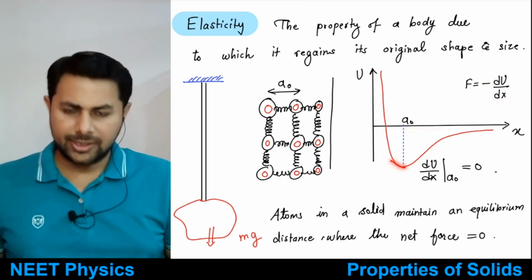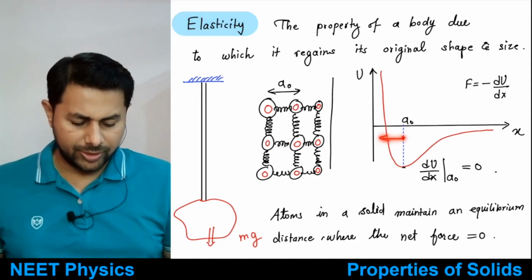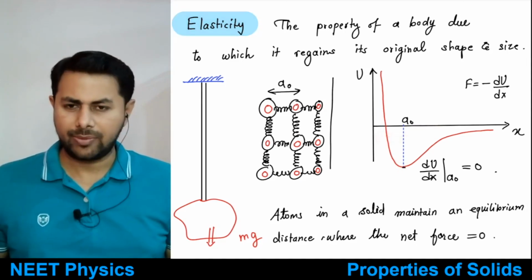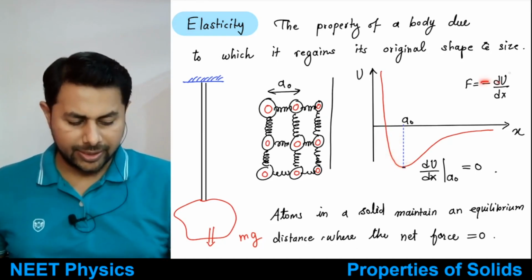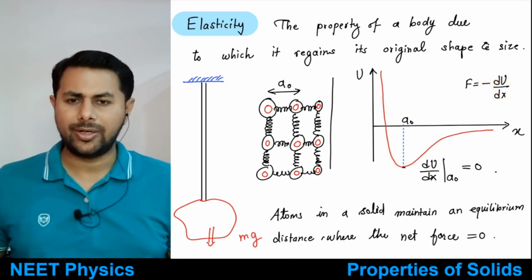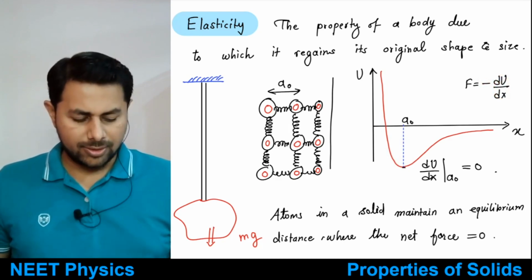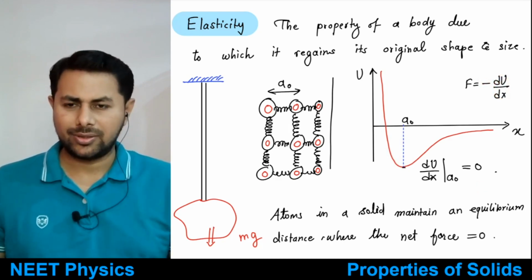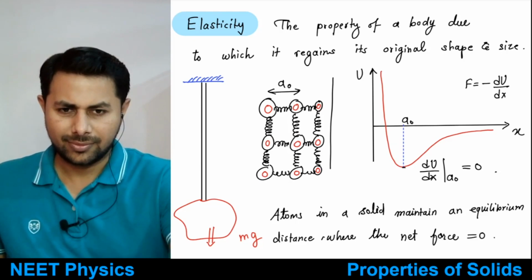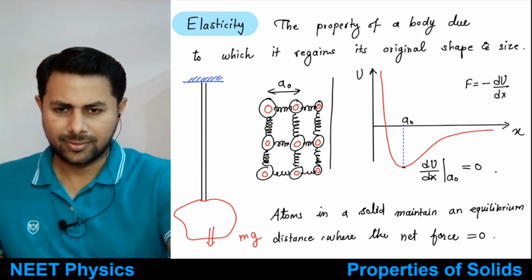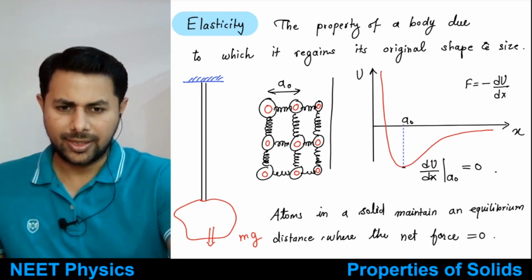Then if you decrease the distance below this a naught, the force will be repulsive, because the slope here is negative, and negative becomes positive. Positive force means a repulsive force. So is this clear to everyone? Is there a doubt in this?